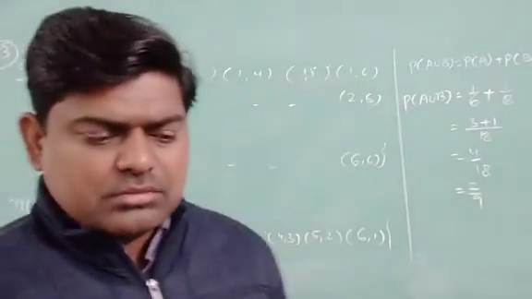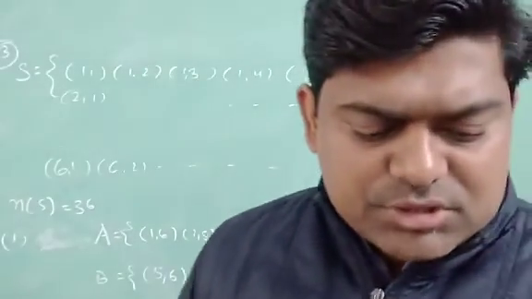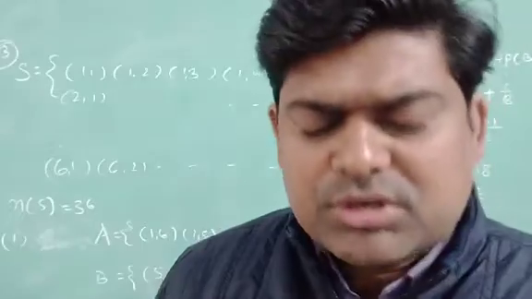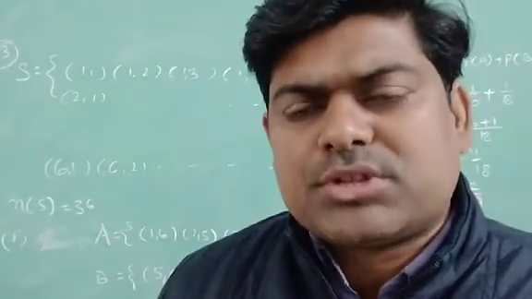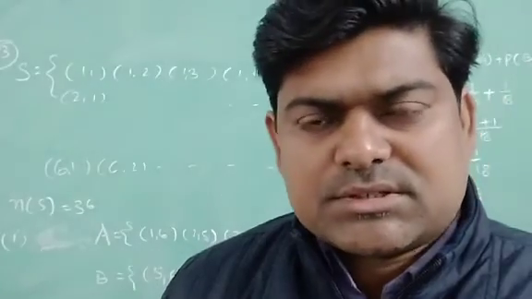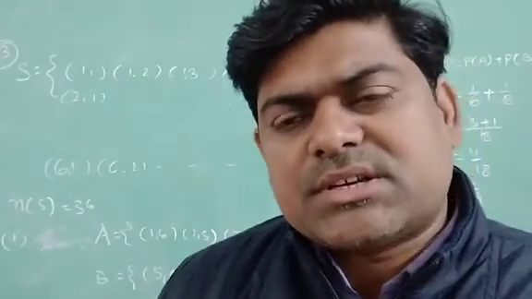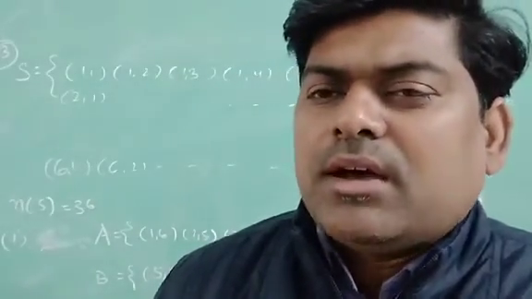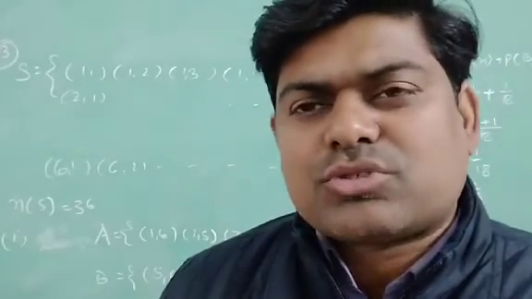That's all. Now the next one: is there a doublet or is the total 6. Doublet means (1,1), (2,2), (3,3), (4,4), (5,5) and (6,6). I may take A as a doublet and B as total 6.